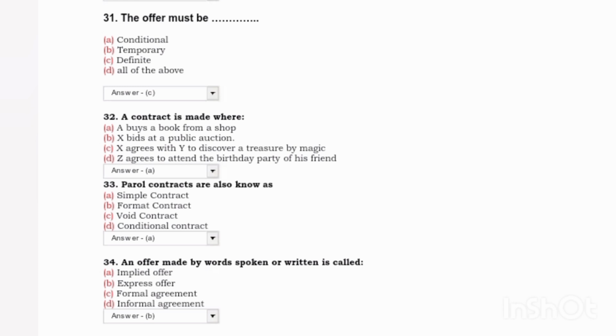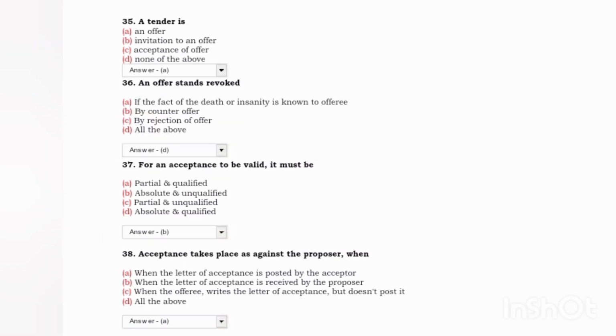Next, oral contracts are also known as: answer A, simple contract. Next, an offer made by words spoken or written is called: answer B, express offer. Next, a tender is: answer A, an offer. Next, an offer can be revoked: answer D, all of the above.